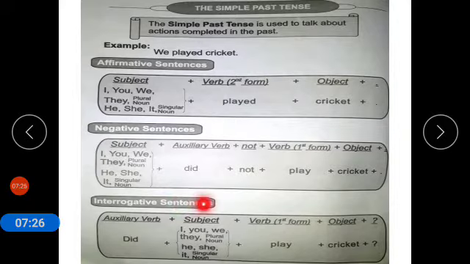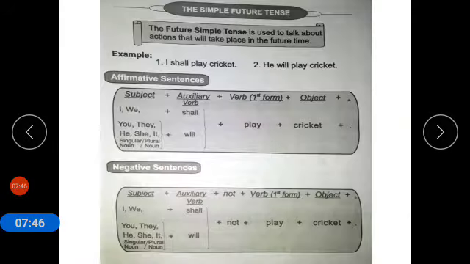And what about interrogative sentence? We use the same auxiliary in the start of the sentence. So the structure is auxiliary verb, subject, first form of verb and then object. This is the structure of interrogative sentence. So the sentence will be, did I play cricket? Interrogative sign.